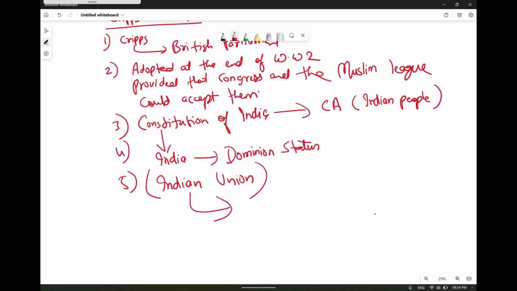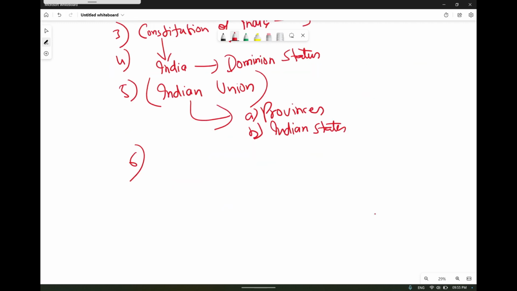Any province not accepting the Constitution would be free to retain its constitutional position existing at the time, and with such non-acceding provinces, the British government could enter into a separate constitutional arrangement.